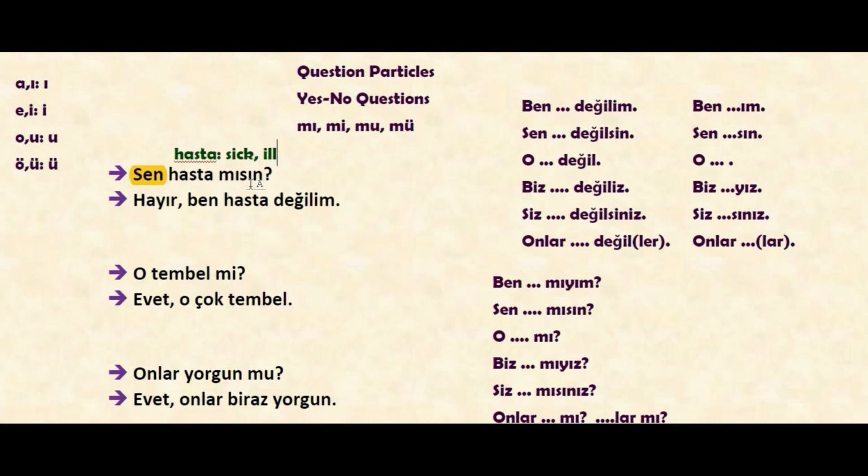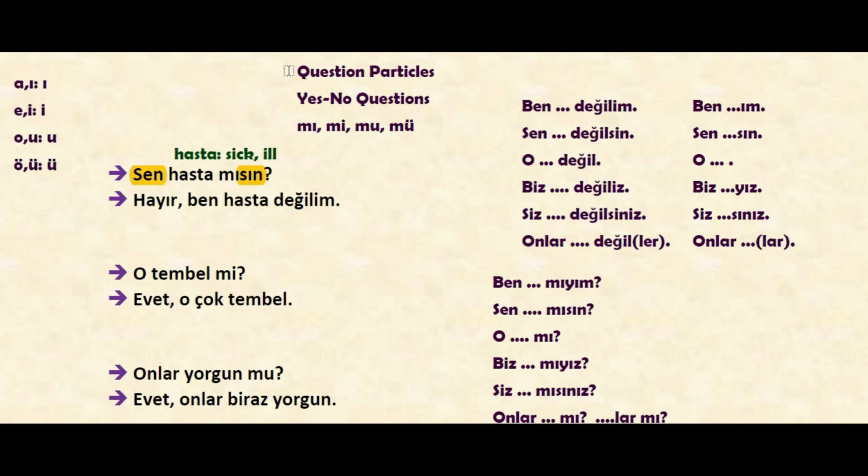After the question particle, we see the personal suffix sın, because the subject of the sentence is sen. And because this is mı, we used sın. We decided the vowel of the particle because the last vowel of this word is a. Because we said a, e, like in this way. After a we were using ı.